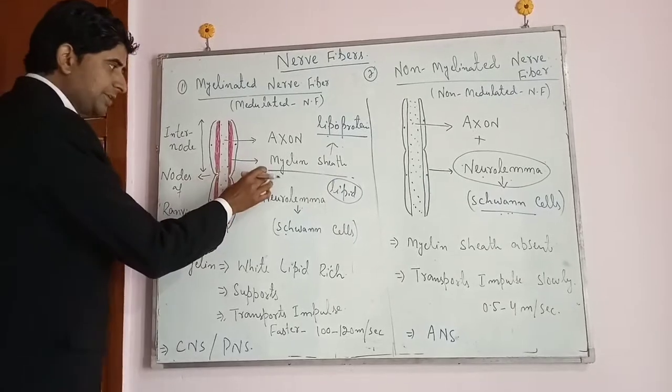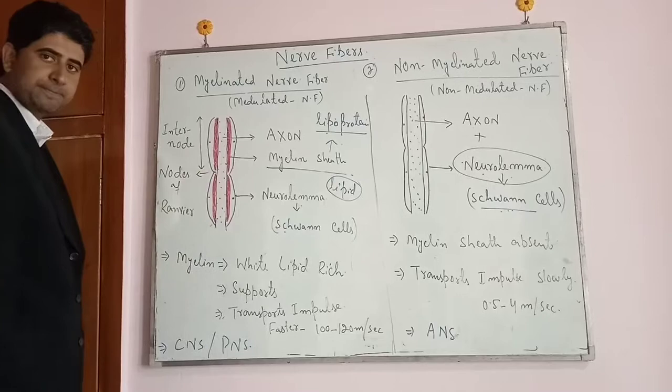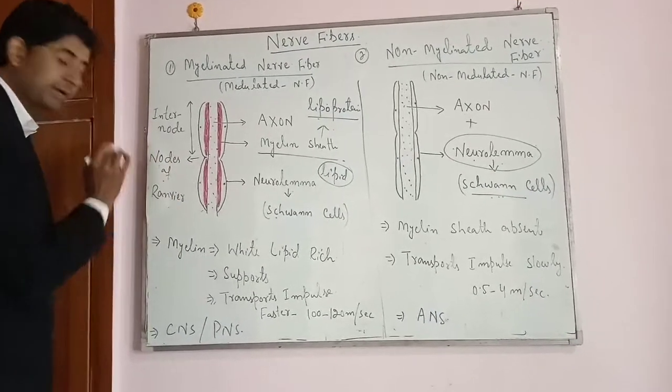Now this myelin sheath, in case of the myelinated nerve fibers, is absent at some points, and such points have been termed as nodes of Ranvier.